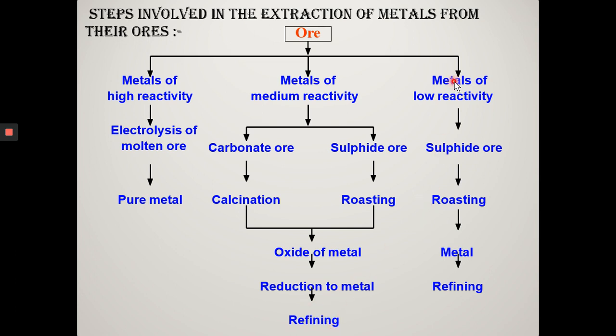In case of metals of low reactivity, sulfide ore exists. That means the metals of low reactivity exist in the form of sulfide ore as well as oxides. In case of sulfide ore, they are first roasted and then we get the metal and then refining is done. Whereas in case of oxide ore, it is simply heated to get the metal and then refining. Is it clear? It is the summary of the steps involved in the extraction of metal from their ores.